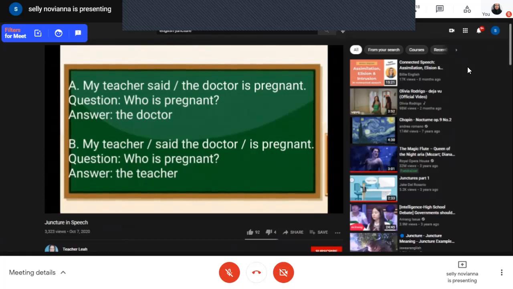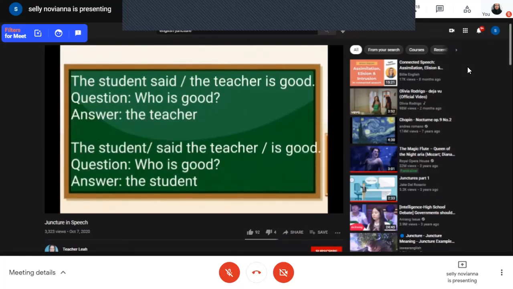Let us have another example. The student said, the teacher is good. If the question is who is good, the answer is the teacher. In this sentence, the student is the one talking about the teacher who is good. How about this example? The student said the teacher is good.